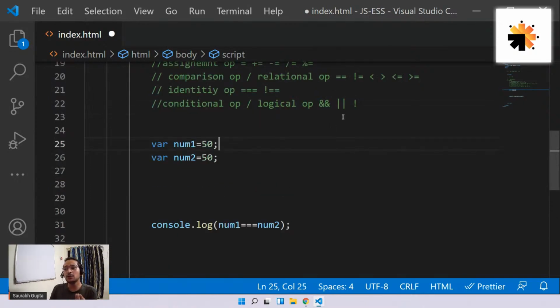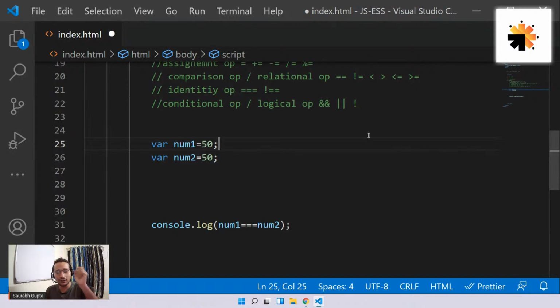Now, when to use logical operators? That's very important to understand. Logical operators are basically used when you want to check multiple conditions at once. Now, for example, if you can remember your maths from 7th standard, 8th standard, 10th standard, I don't know when this subject was there.